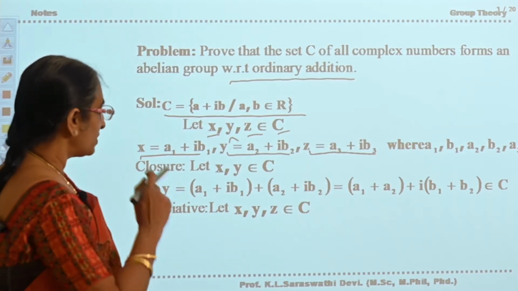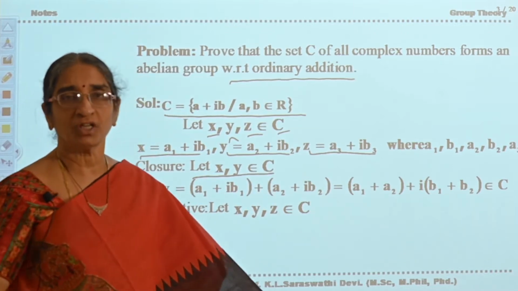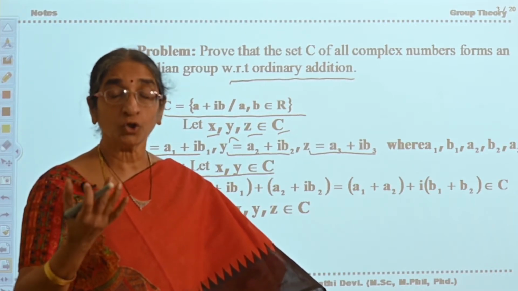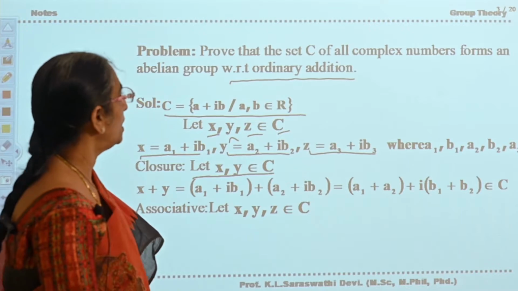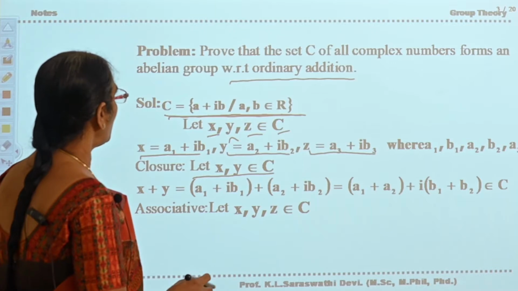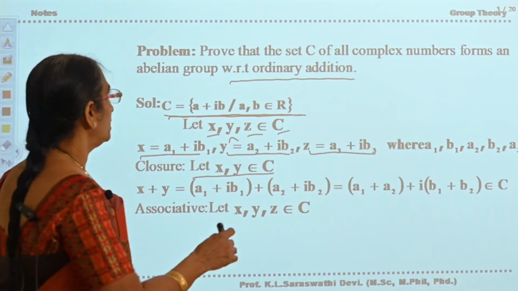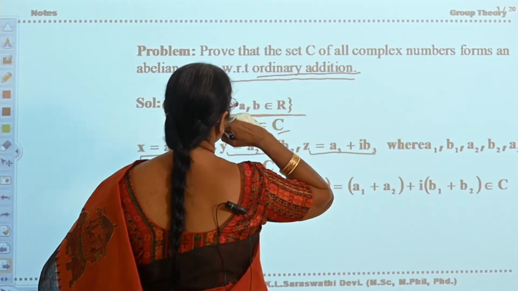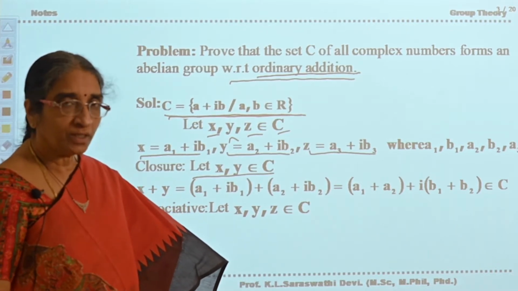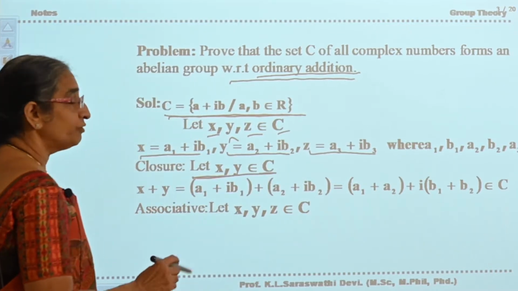Okay. Now see, closure property we will verify. First of all, you must know the definition of a group. When will you say that any set is a group? That set should be equipped with a binary operator. Here, what is the set? C. C is equal to the set of all a plus ib, where a, b belong to R. It is equipped with ordinary addition. Ordinary addition is a binary operator. Now with respect to that operator, we will verify whether the closure property is satisfied or not.